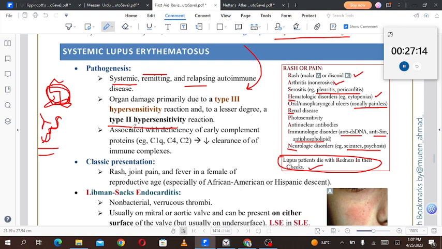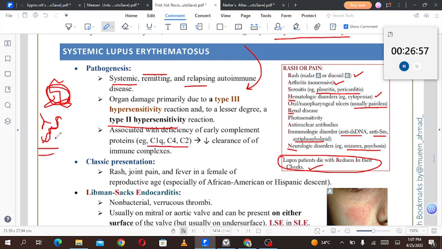But it can also be a type 2 hypersensitivity reaction, that is antibodies against particular antigens being formed. For example, antibodies against RBCs may be there, antibodies against particular cell membrane agents may be there, that are called anti-phospholipid antibodies. So that is type 2 hypersensitivity, but the main role is played by type 3 hypersensitivity, associated with the deficiency of early complement proteins, that is C1q, C4 and C2.